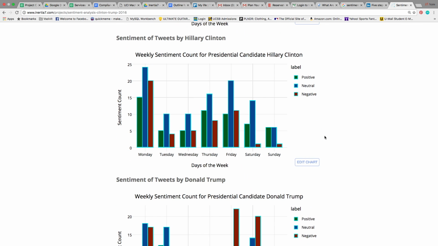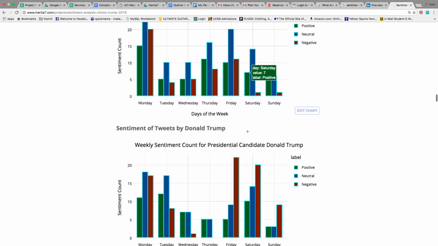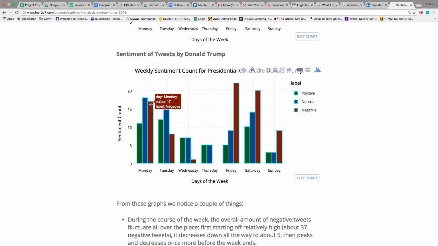With Hillary Clinton, you got a lot of neutral tweets, which makes a lot of sense. Now you get to Donald Trump. Ooh, okay, so you got negative, kind of goes away, and then boom, shoots right back up. Definitely one of the more polarizing presidential candidates, of course.